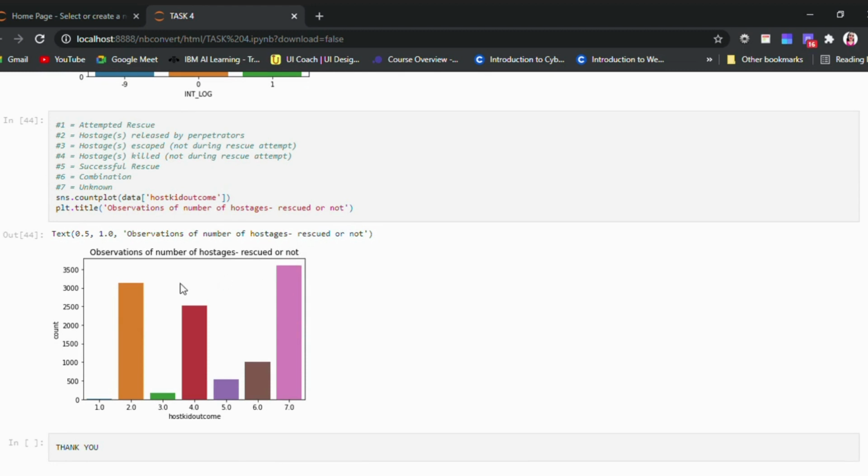The attempts to rescue by the team were the fewest, but hostages were released by pirates, around 3000 to 500 or in between. Hostages were successfully rescued, and that is only a 500 count, which is very low. But due to unknown reasons, the number of hostages rescued is the maximum reason. Thank you.